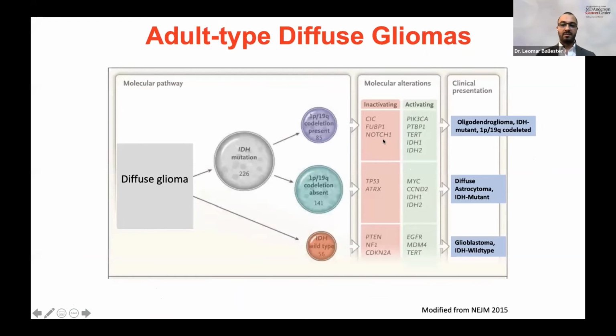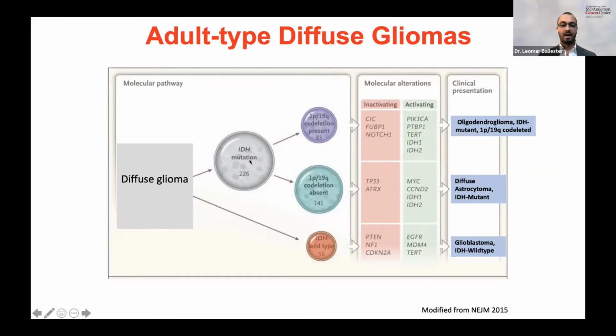Now, this is a summary of the most common genetic alterations in the adult type diffuse gliomas. We have the IDH mutation, which is critical for accurate diagnosis and grading. In addition to the IDH mutation, the oligodendrogliomas have 1p/19q co-deletion. They also have inactivating mutations in these genes, CIC, FUBP1, NOTCH1, and they have activating mutations in TERT. So this combination of an IDH1 or IDH2 mutation with a TERT promoter mutation is characteristic of oligodendrogliomas.